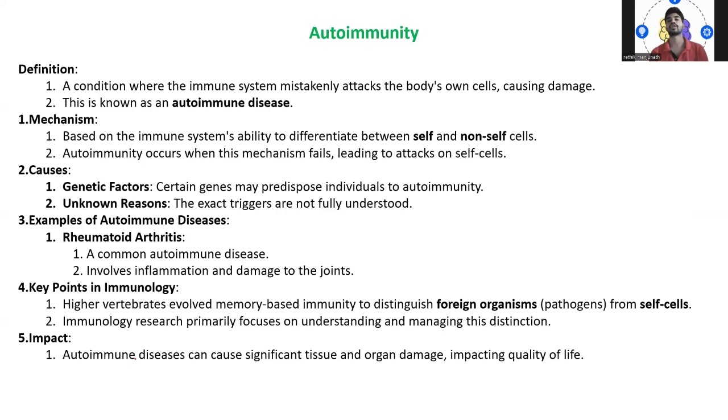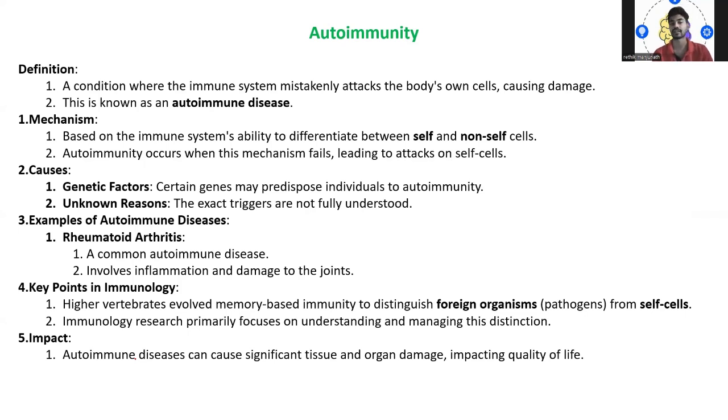So the next slide is autoimmunity. What do you mean by autoimmunity? A condition where the immune response mistakenly attacks our own body cells and causes damage is called autoimmunity, and these are called autoimmune diseases. It all depends on the immune system's ability to differentiate between self and non-self cells. Sometimes our immune system is unable to detect our own cells. So at that time, the immune response fails to show the mechanisms, leading to an attack on the self cell.